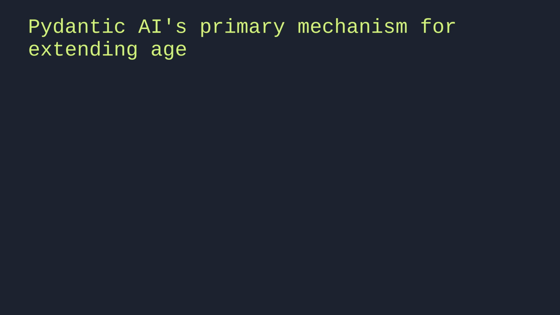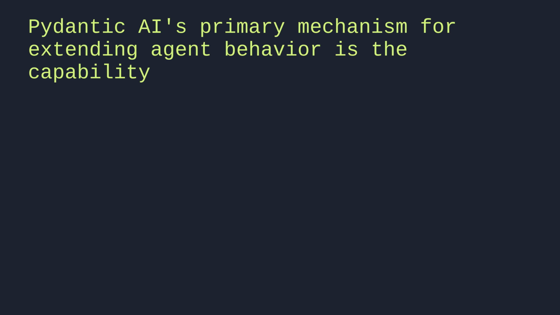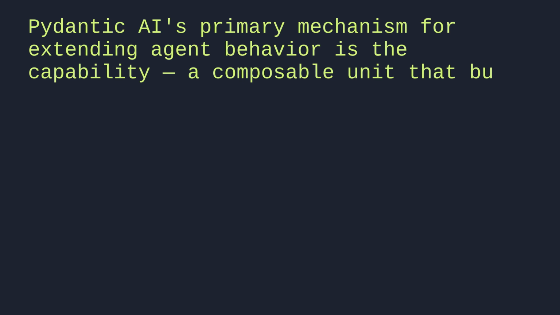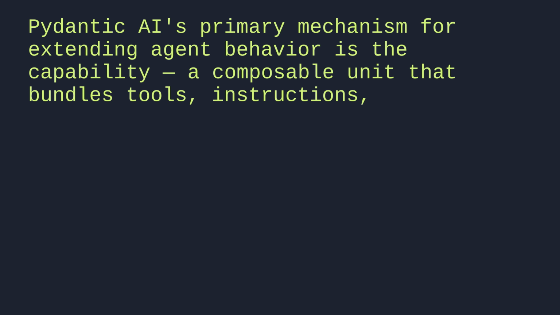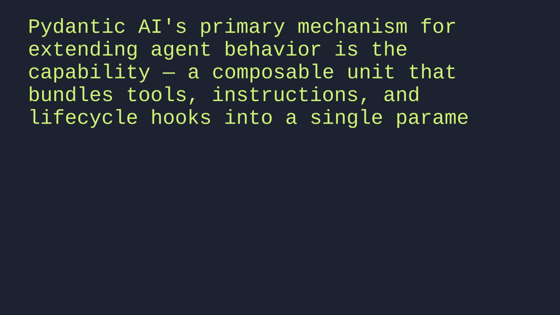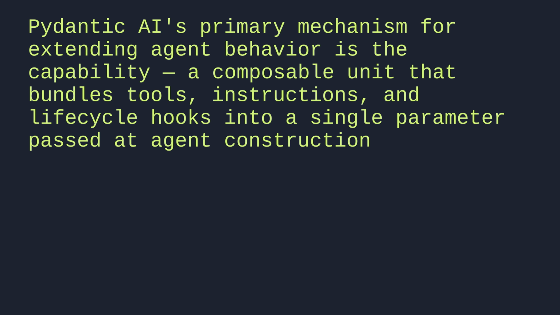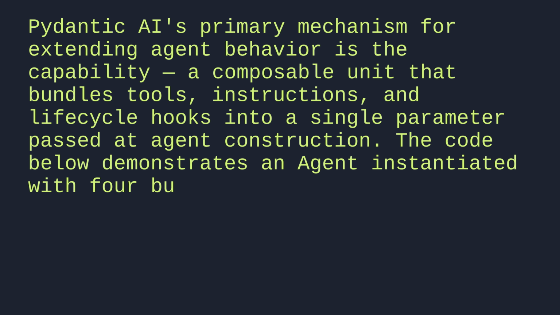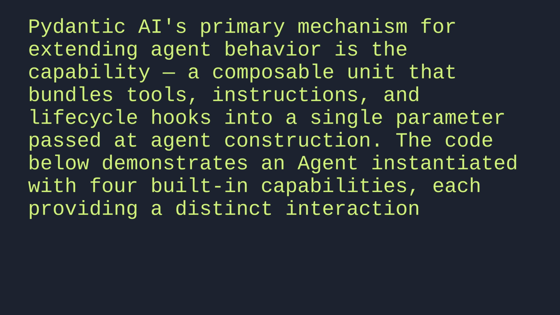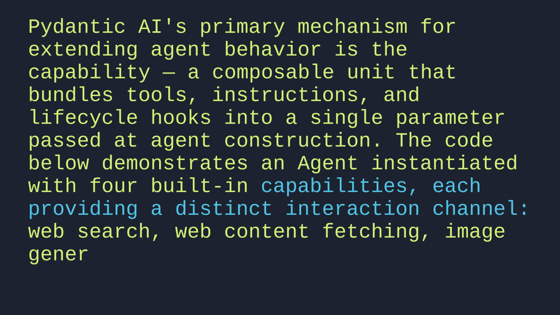Pydantic AI's primary mechanism for extending agent behavior is the capability, a composable unit that bundles tools, instructions, and lifecycle hooks into a single parameter passed at agent construction. The code below demonstrates an agent instantiated with 4 built-in capabilities, each providing a distinct interaction channel: web search, web content fetching, image generation, and an MCP server connection.